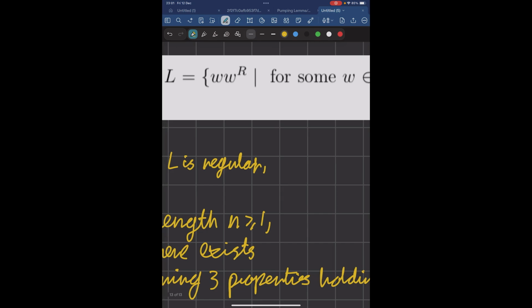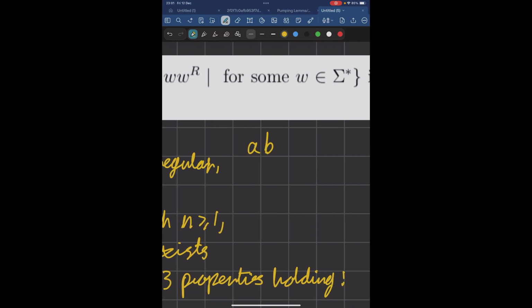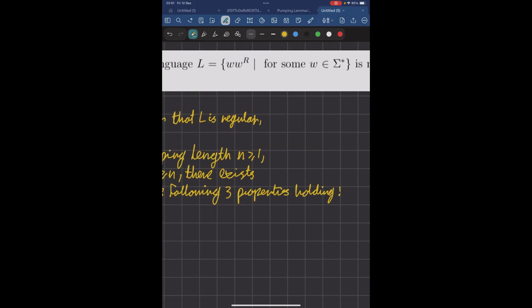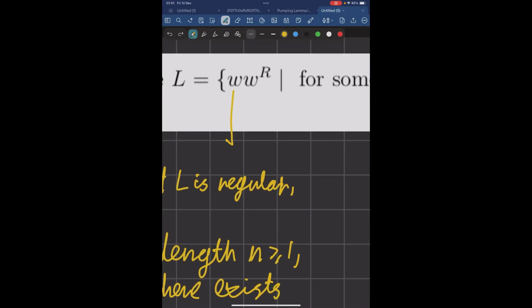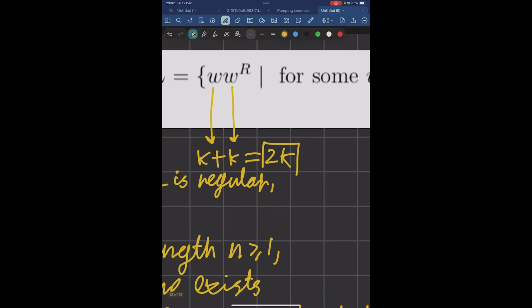So for example, we could have A, B, B, A, because the second section is the first in reverse, right? Now, one thing to notice is that this language only has even length strings. Why? Because let's say the first half has k characters. Then the second half also has to have k characters because the second half is just the reverse of the first. And so the total length of this string will always be 2k for some k. And this is always an even number because it's 2 times something.